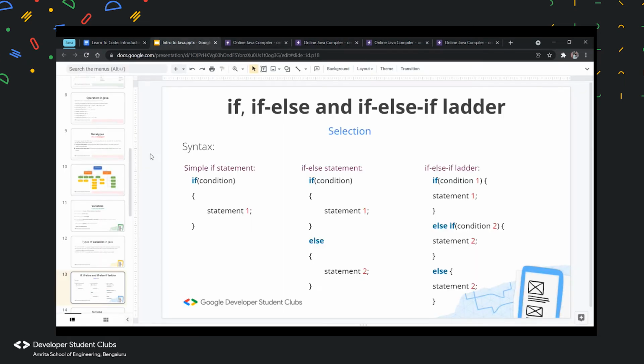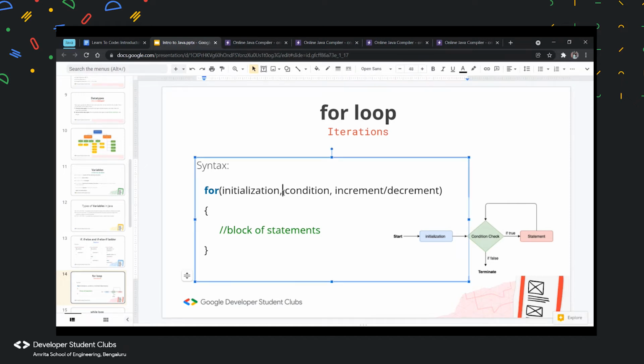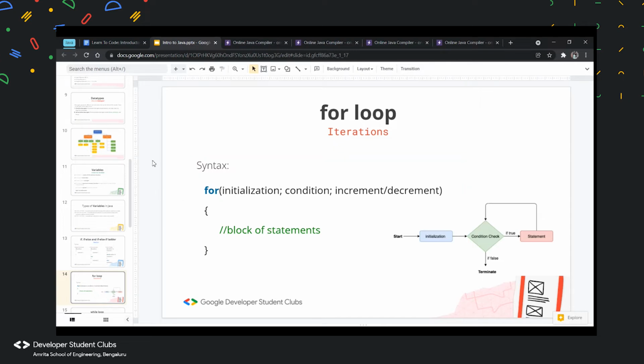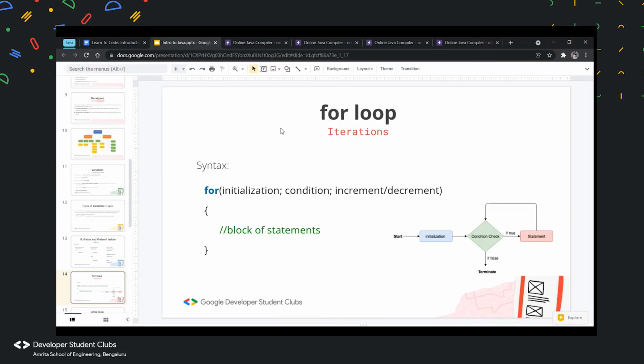Okay, moving on. So we finished simple if else statement, and if else if ladder. Now moving on to the for loop. In a for loop, we basically have to remember three parts: the initialization, condition, and increment. Initialization is basically giving a value to a variable. Condition is what we put over here. And increment or decrement is basically the unary operator that I said, so plus plus or minus minus.